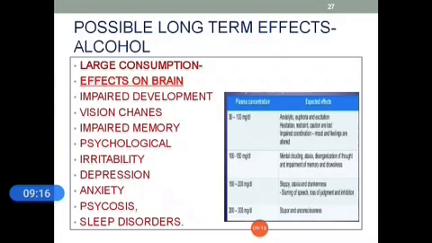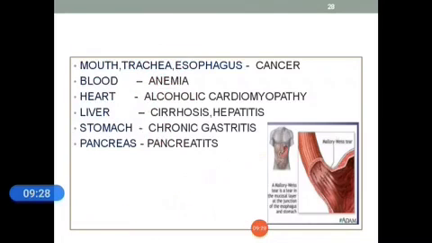This mainly affects the brain, causing visual changes, impaired memory, psychological irritability, depression, anxiety, psychosis, sleep disorders. Its action on the mouth, trachea, esophagus carries a chance of cancer, and anemia. Its action on the heart causes alcoholic cardiomyopathy; also liver cirrhosis, hepatitis, and in the stomach chronic gastritis, pancreatitis. These are the complications caused by long-term administration of alcohol.